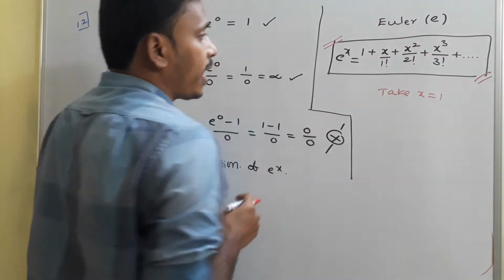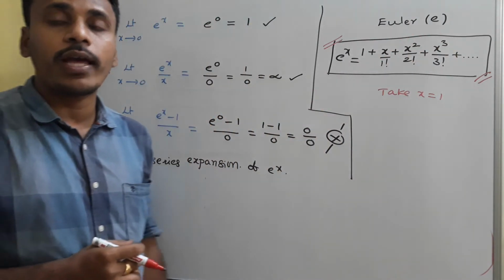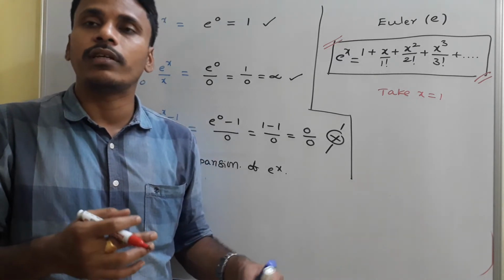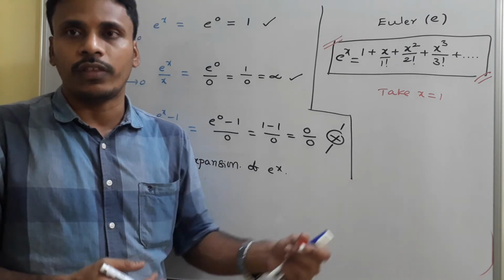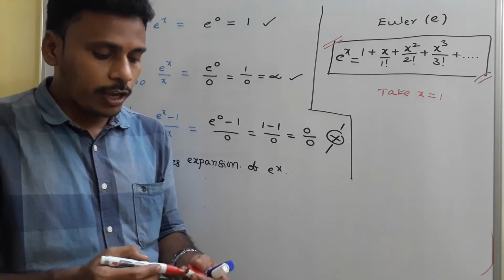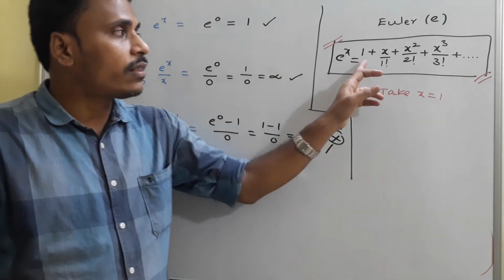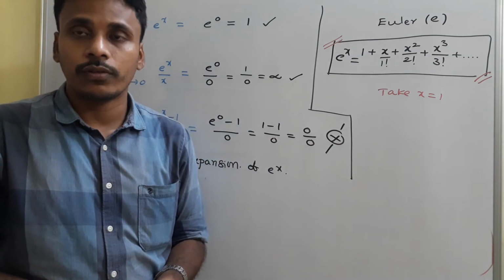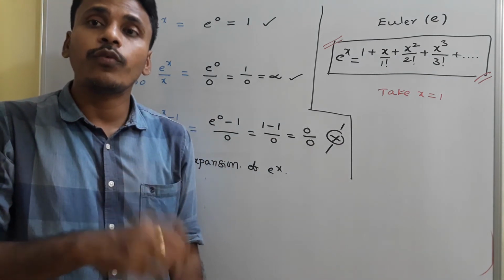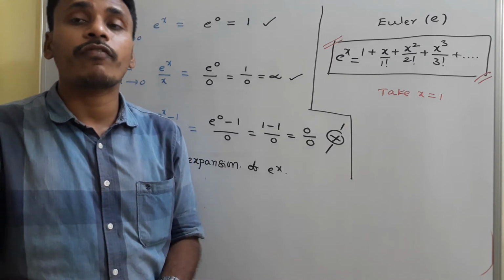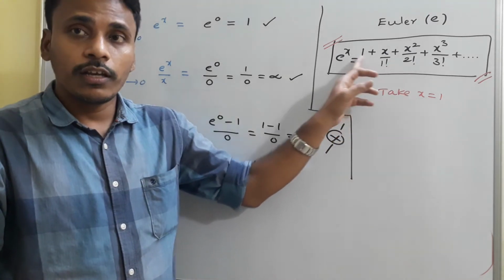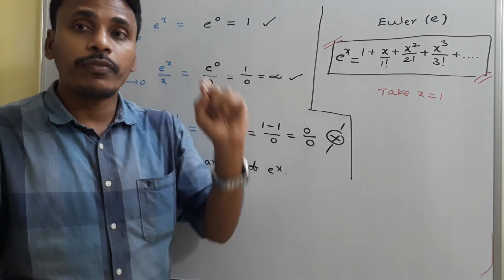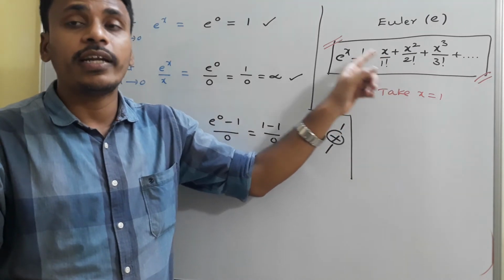Actually, this series expansion of infinite terms has a special property. You will learn it in calculus, in derivatives and everything, and we will discuss it again in the next chapter. The specialty is that for this expansion, the derivative is itself. I think you know something about derivatives. Such a function, whose derivative is itself, was identified by Euler. If you find the derivative of this function, you will get the same thing as your answer. From there, he identified it and named it e power x.